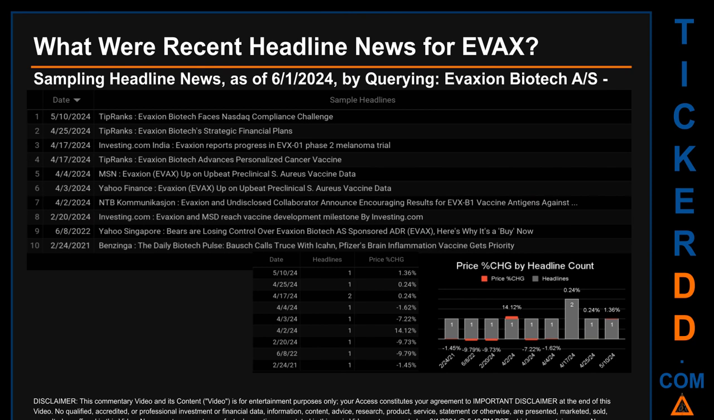The latest publication was Friday, May 10, 2024, when TipRanks published the headline that read, "Evaxion Biotech faces NASDAQ compliance challenge." The oldest publication was on Wednesday, February 24, 2021, when 3 years, 4 months and 8 days ago, Benzinga published the headline that read, "The Daily Biotech Pulse. Bausch calls truce with Icon. Pfizer's brain inflammation vaccine gets priority."